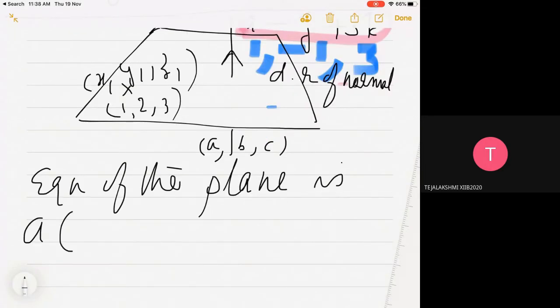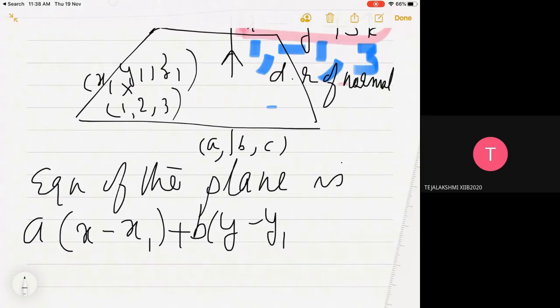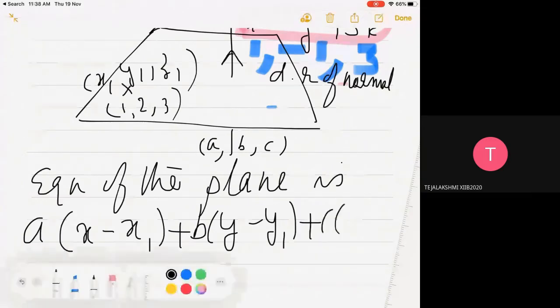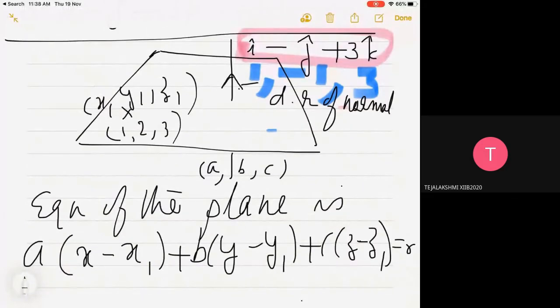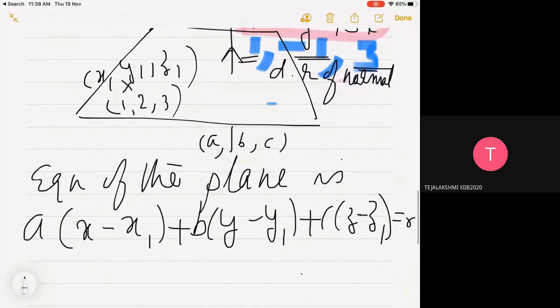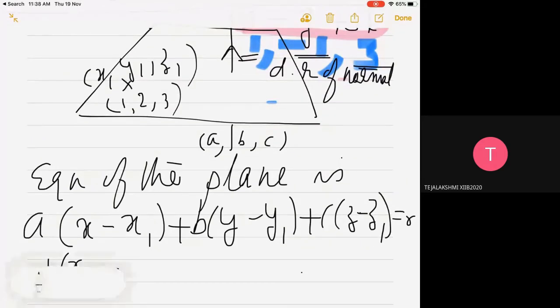a into x minus x1 plus b into y minus y1 plus c into z minus z1 is equal to 0. We know ABC, what is ABC? This is 1, minus 1, 3. So it is 1 into x minus, what is x1, y1, z1? It is 1, 2, 3. Okay, x1, y1, z1 is 1, 2, 3.